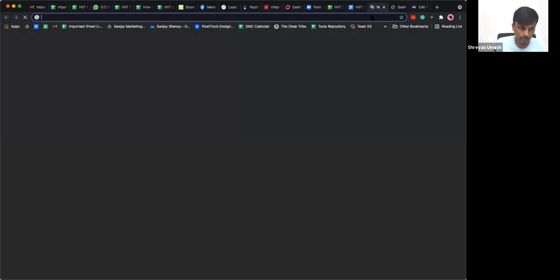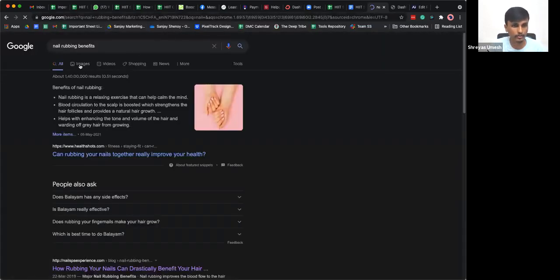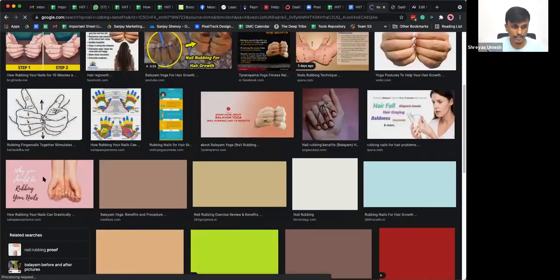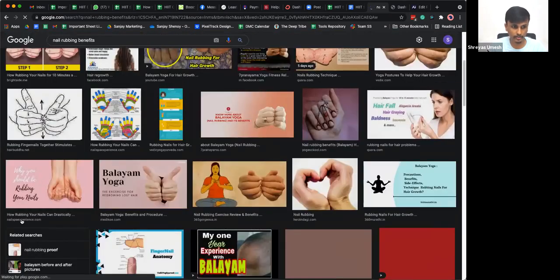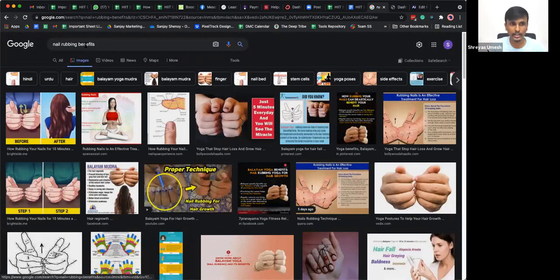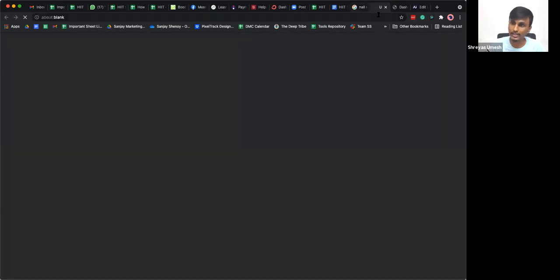For example, I'll show you this example. I guess we should be ranking for this particular keyword here. So nail rubbing benefits here. So if I go to images, you should be able to see the featured image here. Can you guys see this? The featured image here that we created for our client, which is Nail Spa Experience. So we created this featured image using Photoshop, and this image is also ranking on the images section of your search engine. So if somebody is typing in nail rubbing benefits, and if they scroll down here, they can click on this and go back to the article itself. So this is also an excellent way for you to be getting organic traffic, right?